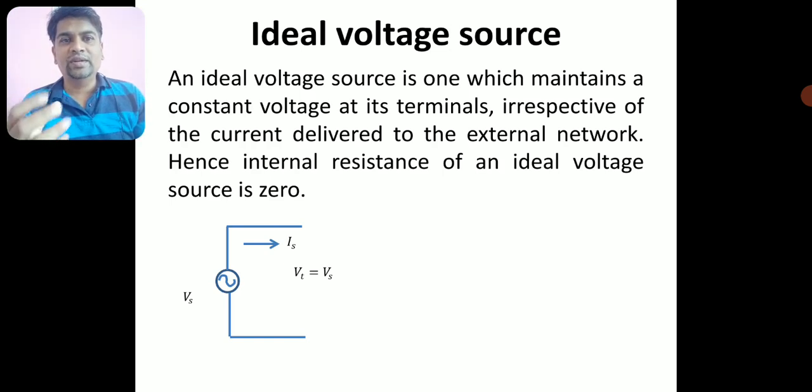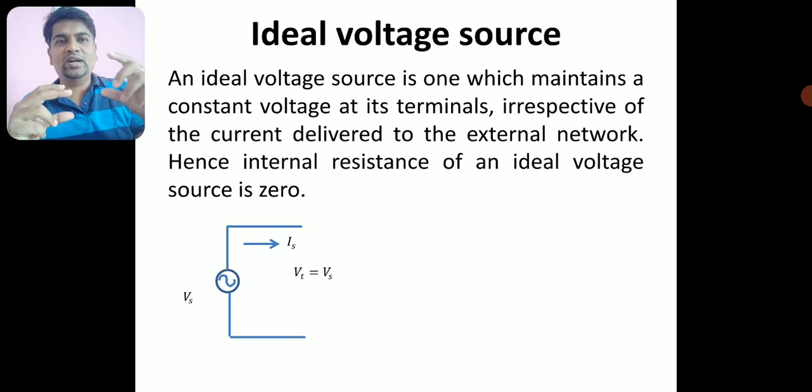Look at the diagram. I have drawn a voltage source, an AC voltage source, which I am calling Vs. It is delivering a current Is to the network. I have not drawn the network, it is independent of the network. But look at the potential across its terminals.